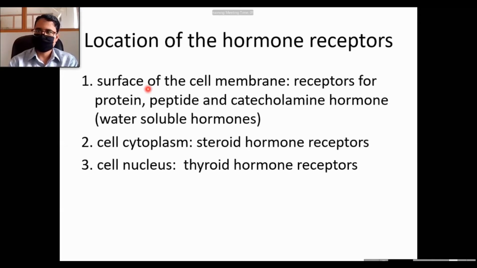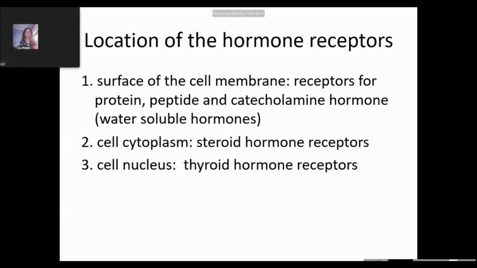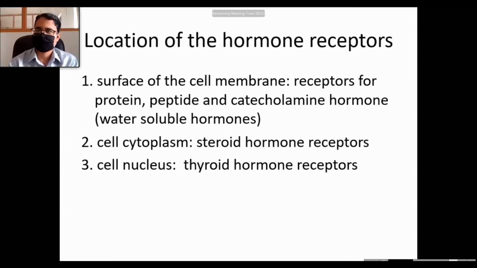And these are the examples. In case of protein or peptide hormones, catecholamine hormones, you know these are water-soluble hormones. And can you think of why water-soluble hormones would have surface receptors? Can you correlate it with... They cannot pass through the cell membrane because it is not lipid soluble. Okay, good, very good, excellent.